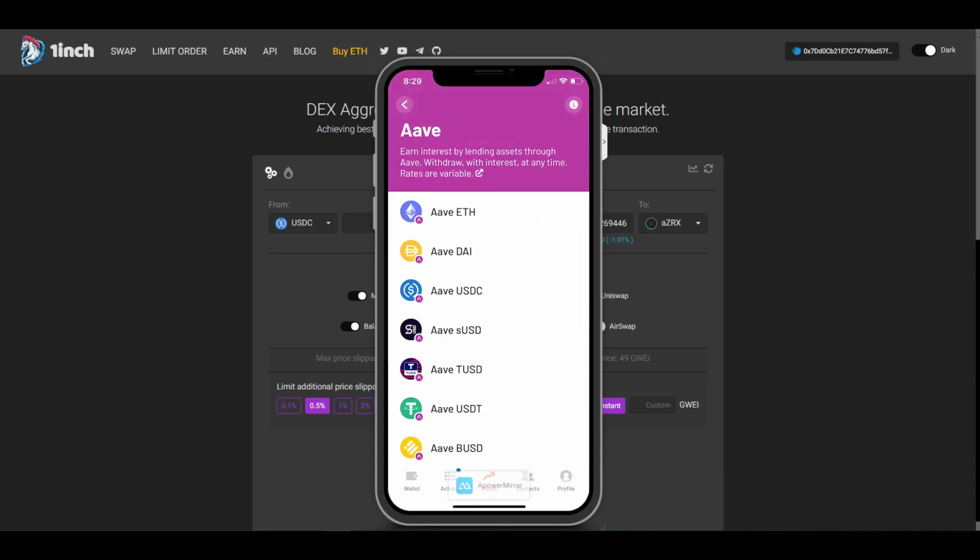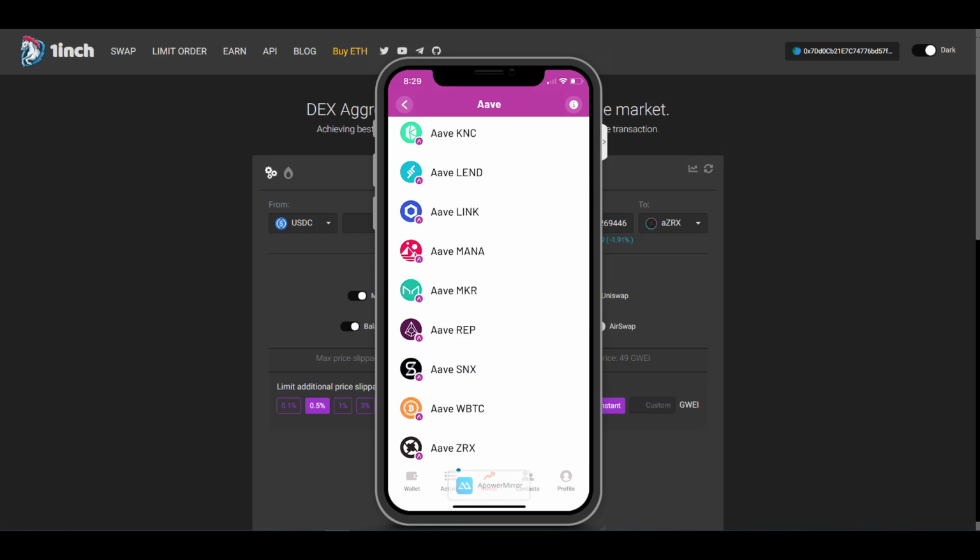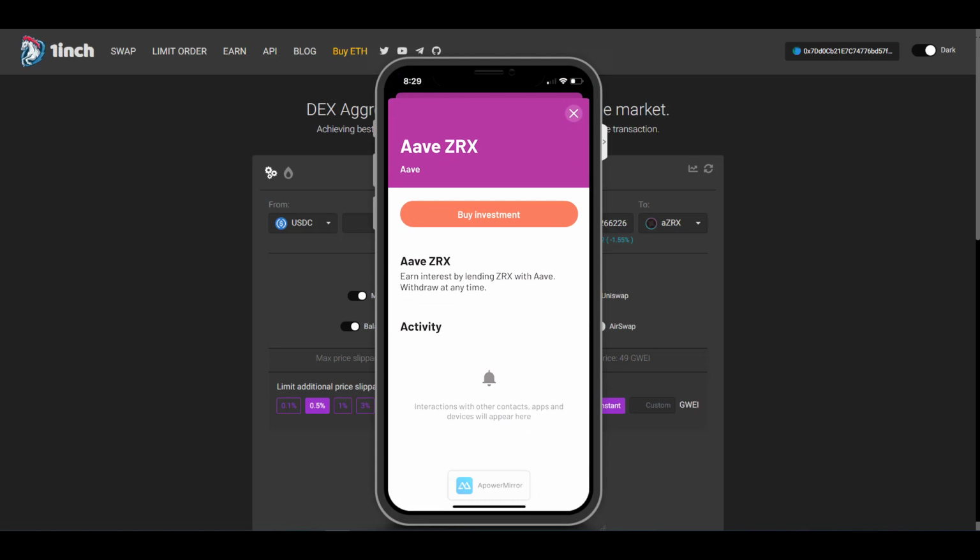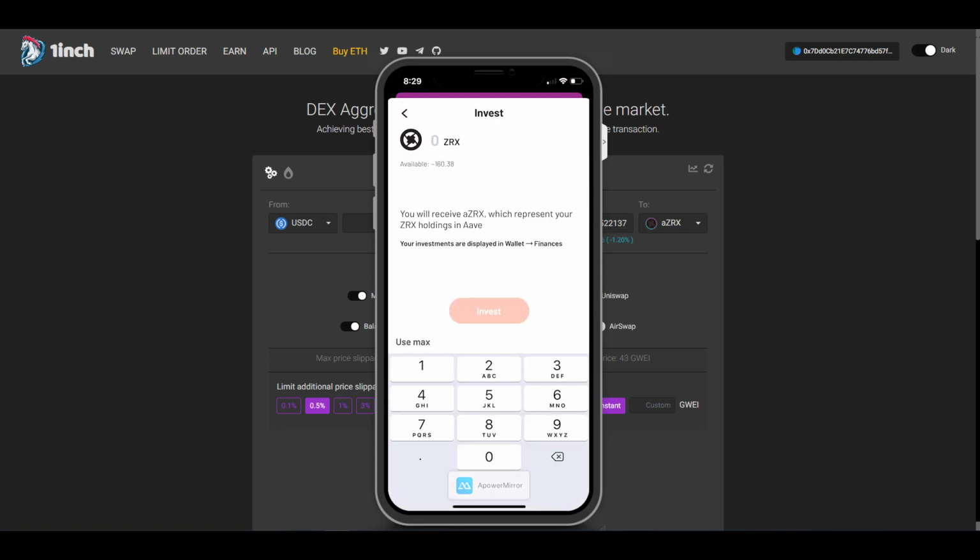And once you're here, scroll all the way down until you find the asset that you want to lend out. In our case, it's going to be ZRX. We're going to go ahead and buy this investment. And here it's going to ask you how many ZRX you want to go ahead and deposit. We're going to go ahead and use max, click on invest.